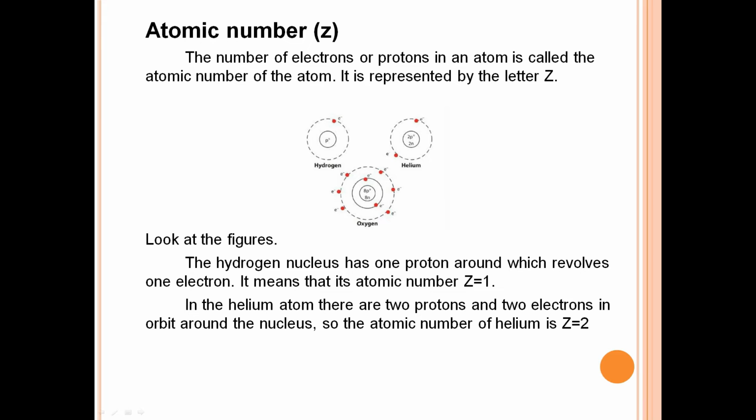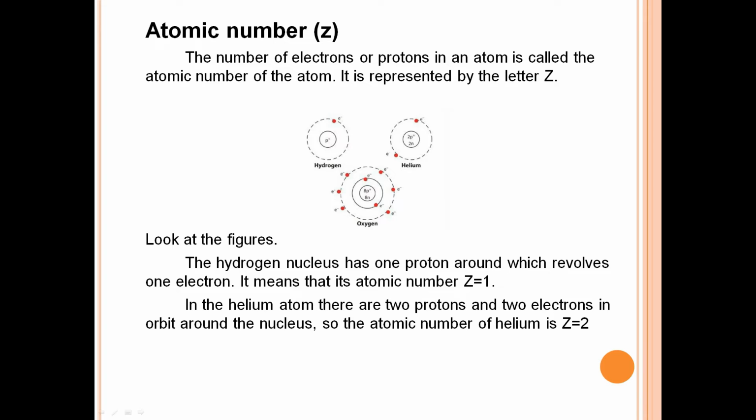Atomic number. The number of electrons or protons in an atom is called the atomic number of an atom. It is represented by the letter Z. Look at the figure. The hydrogen nucleus has one proton around which revolves one electron. It means that atomic number Z is equal to 1.